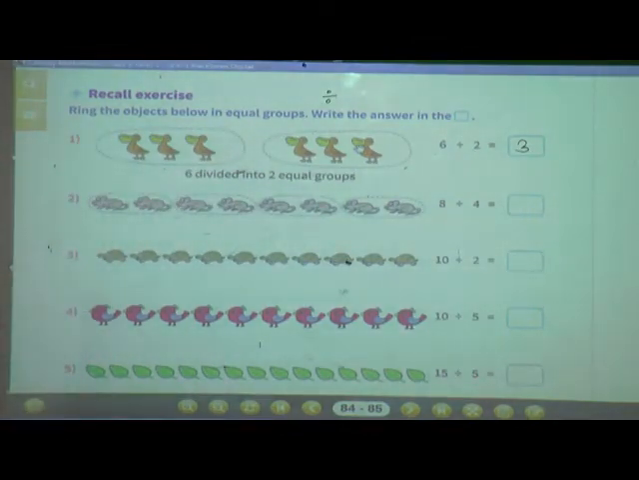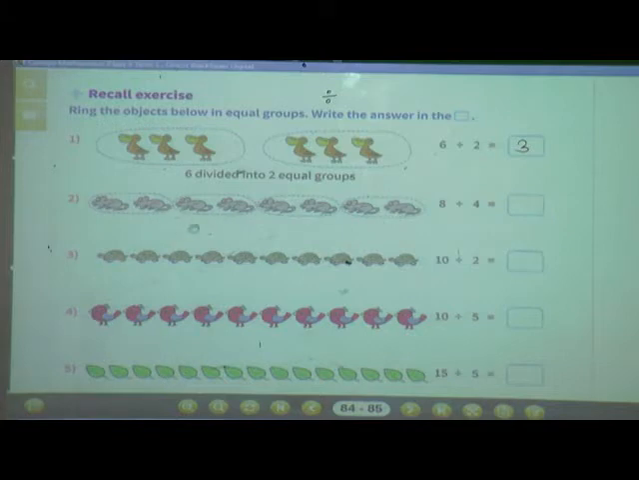Then see the second number here. In the second example, there are some rats. Let me count how many rats there are in total. You also count in your textbook. 1, 2, 3, 4, 5, 6, 7, 8. There are a total of 8 rats.